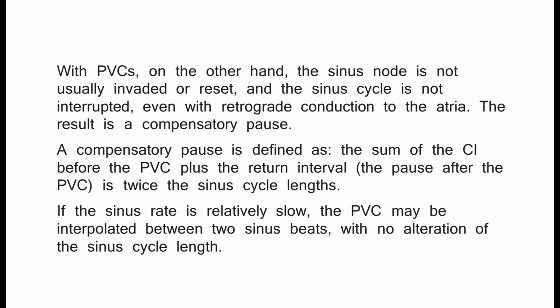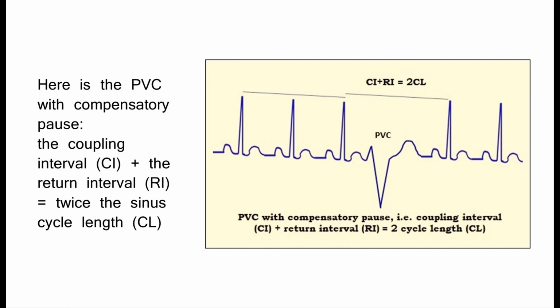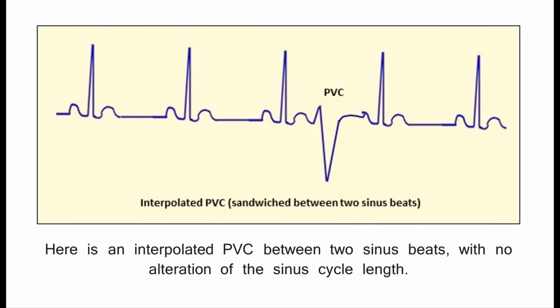If the sinus rate is relatively slow, the PVC may be interpolated between 2 sinus beats, with no alteration of the sinus cycle length. Here is the PVC with compensatory pause. The coupling interval, CI, plus the return interval, RI, equals twice the sinus cycle length, CL. Here is an interpolated PVC between 2 sinus beats, with no alteration of the sinus cycle length.